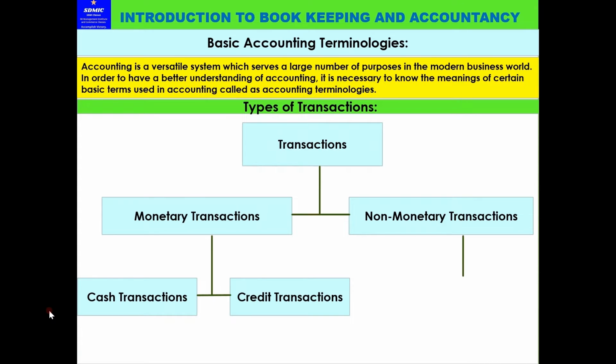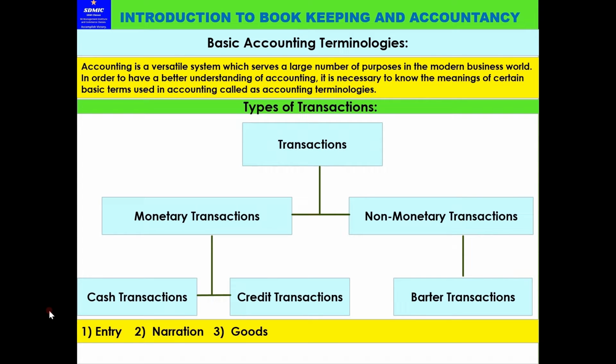Now non-monetary transactions are called barter transactions: exchange of goods only. There is no money involved. For example, exchange of wheat against rice, as also discussed in the previous video. So barter transactions are happening. This is a non-monetary transaction; money is not involved.